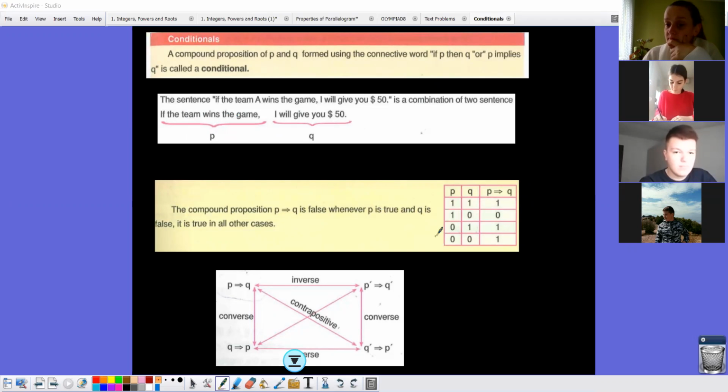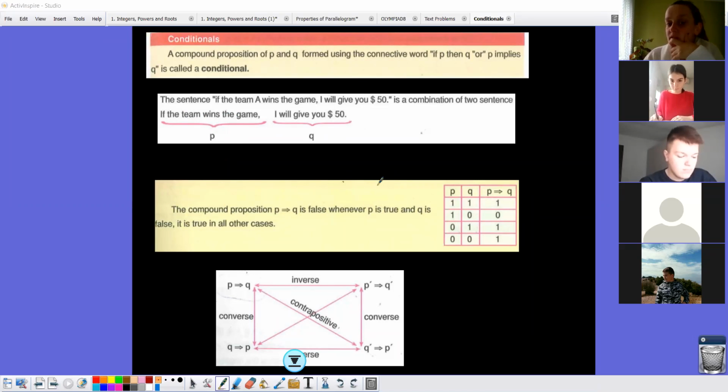If the team will not win the game, I will give you money. And this one is true at the end. It's okay, this part? Yes. The team doesn't win the game, and I am giving you money again, and the conditional is true. Why? What do you think?